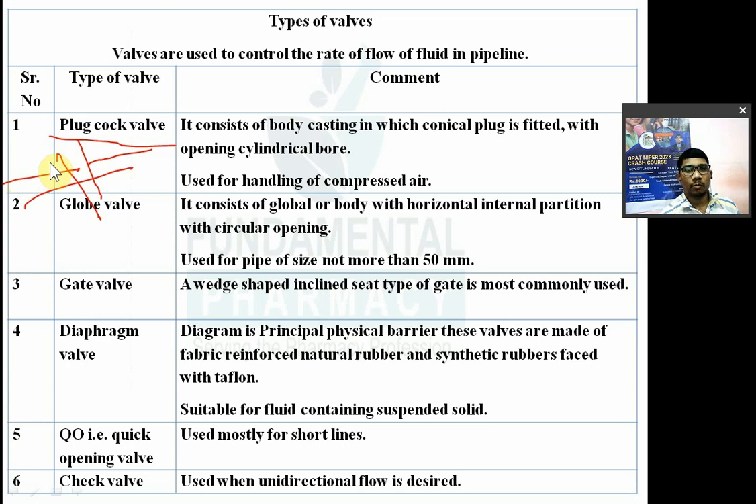So there are different types of plug cock valve; you just have to remember that the valve is in between the pipeline. We'll see the designing later on. It consists of a body casting. In it there is a body, and a conical plug is fitted in it. For example, see the diagram on the next slide. So it consists of a body casting which has a conical plug fitted in it.